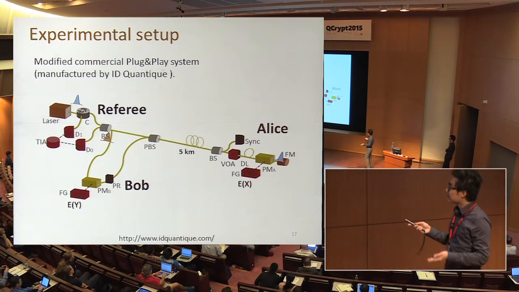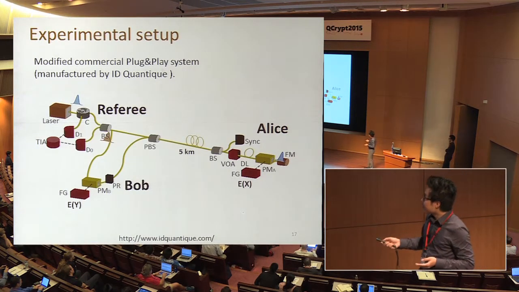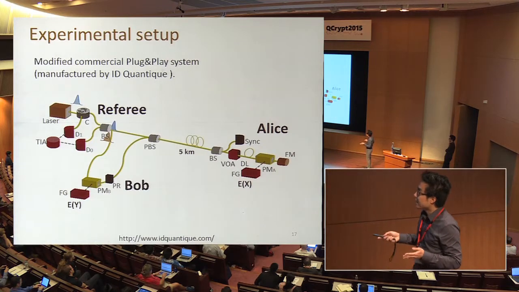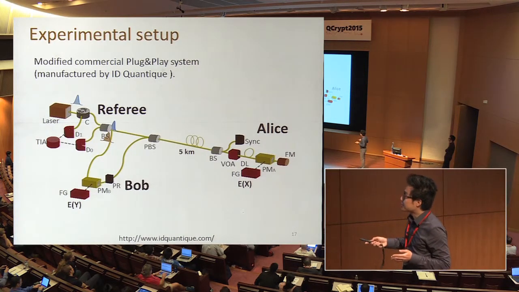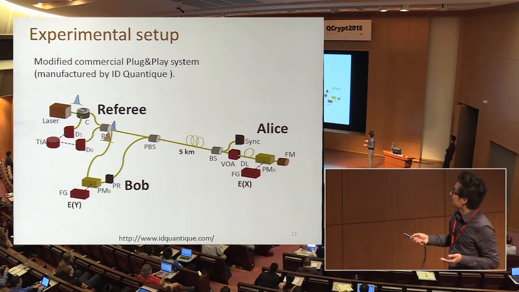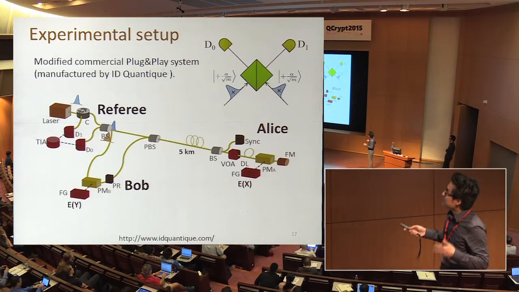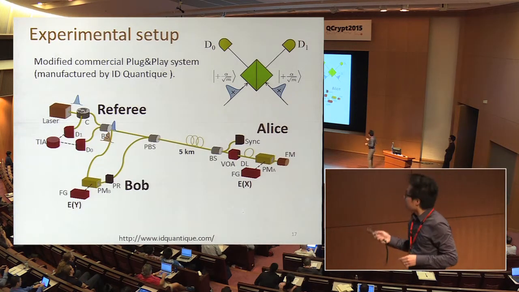Once it comes to Alice, Alice uses the code word EX to encode the blue pulse. In the end, both pulses reflect back and interfere at this beam splitter. We use two single photon detectors and a time correlator to check the interference results. Basically, this interference is exactly as discussed in the previous slides by Juan.